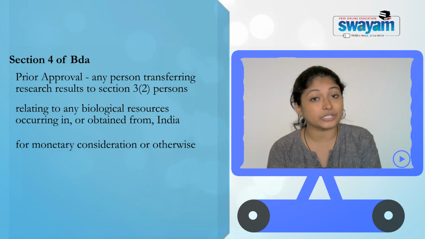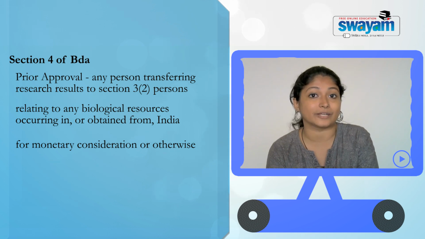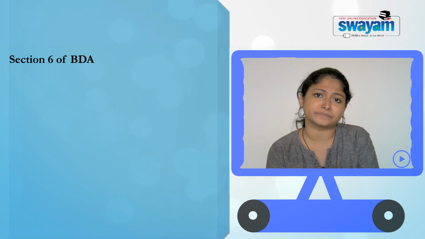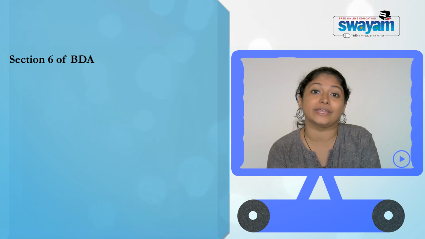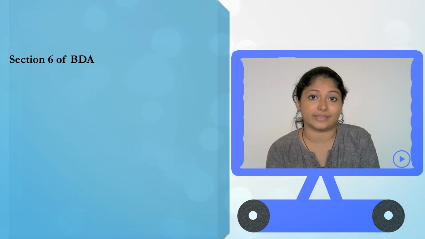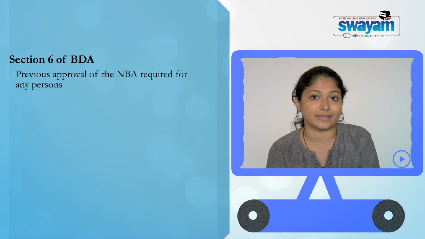Now, the National Biodiversity Authority has another regulatory power, that is with respect to section 6. What is section 6? Section 6 means that whenever you are applying for any intellectual property, be it patent or anything else, you need the prior permission from the National Biodiversity Authority.